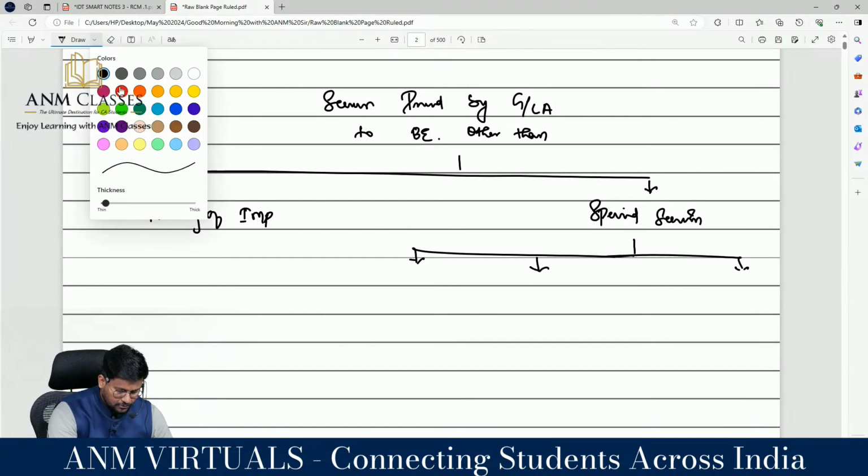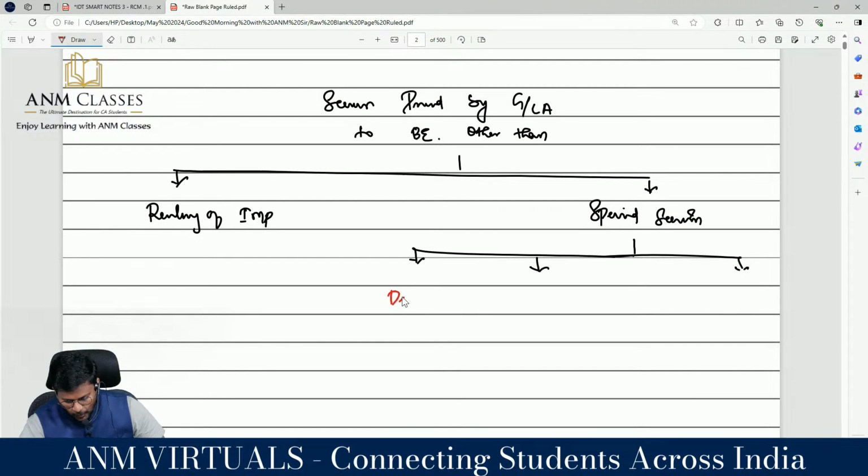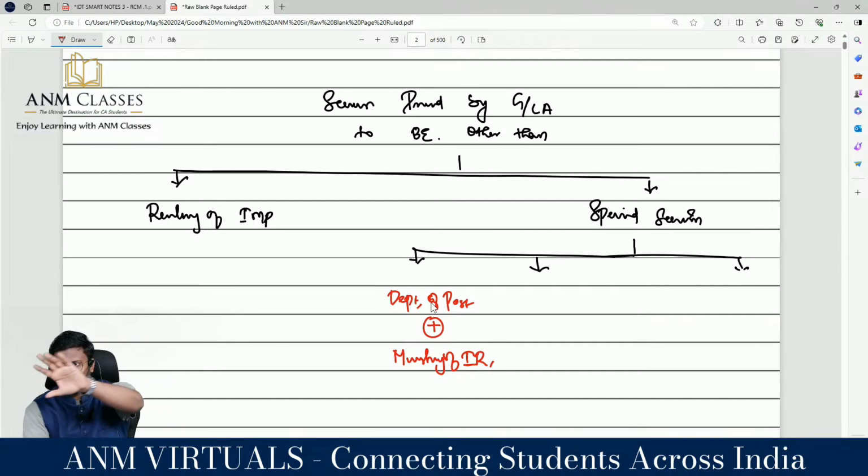Number one, services provided by Department of Post and services provided by Ministry of Indian Railway. Department of Post and Ministry of Indian Railway are saying that we will take the responsibility of paying the tax on forward charge basis. We will not disturb the recipient.